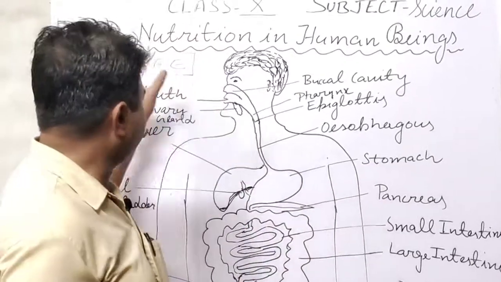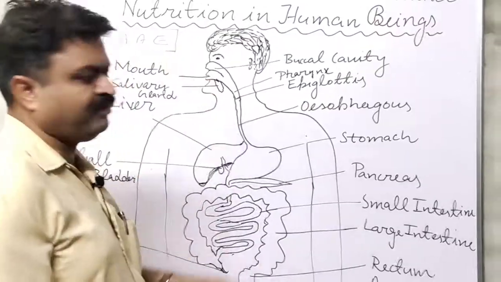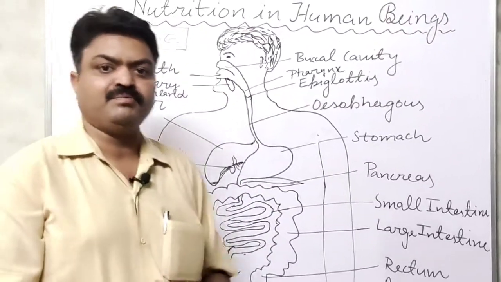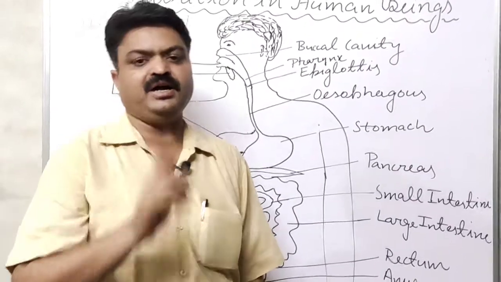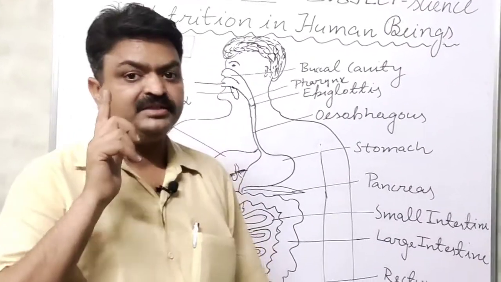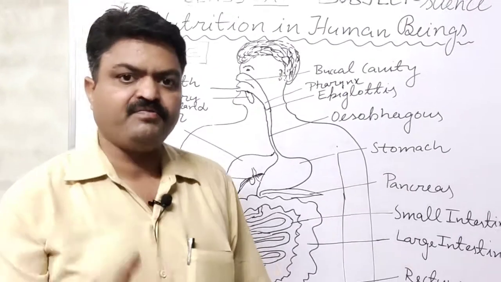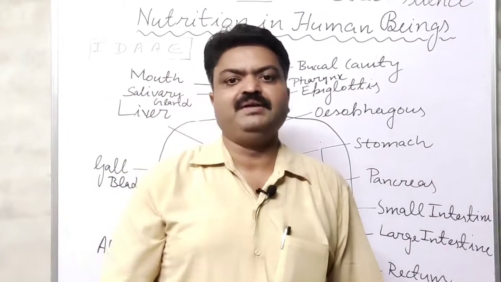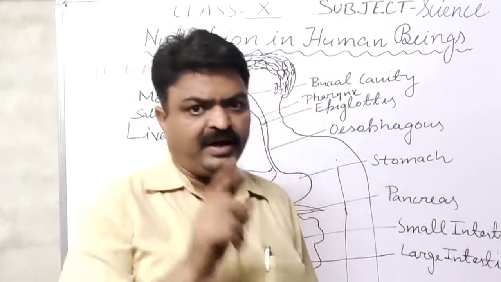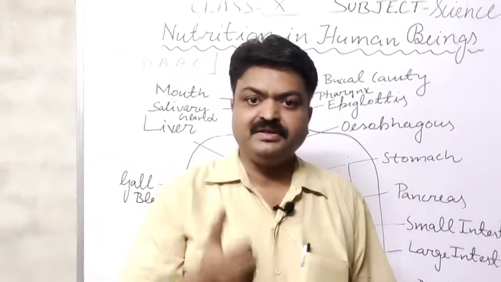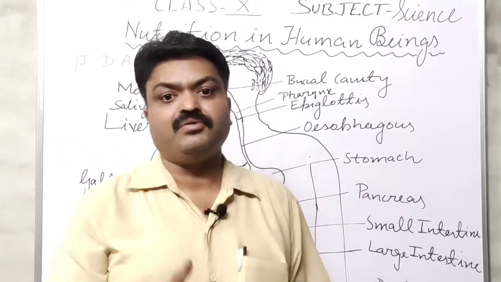Now for all these steps we have different organs in our body, student, and all those organs are known as digestive organs, and they are found in our body as the alimentary canal. Our alimentary canal is a muscular organ, student.